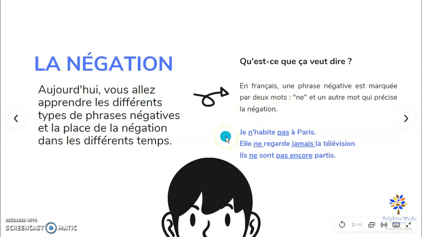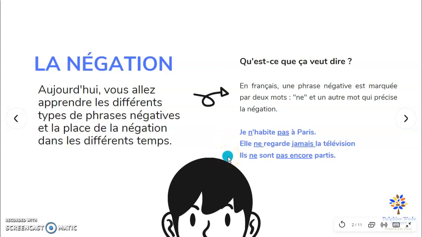Let's see here three examples. Je n'habite pas à Paris. You have here the ne, okay, before the verb, and then you have pas. Pas is the simplest negative word. I don't live in Paris. Second sentence. Elle ne regarde jamais la télévision. She never watches TV. So here again you have the ne before the verb, and then you have jamais, which means never.